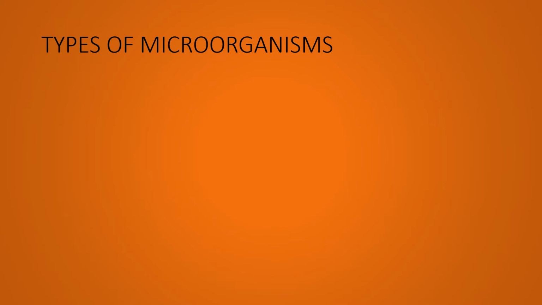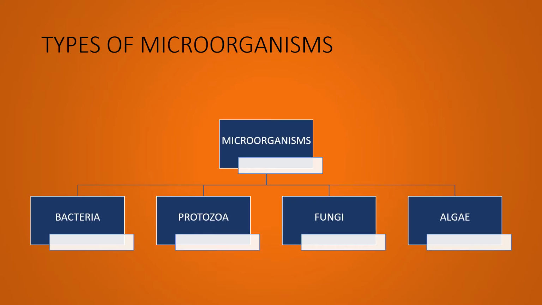Microorganisms are of different types. They are classified into bacteria, protozoa, fungi and algae. Bacteria and protozoa are unicellular microorganisms. Fungi are multicellular microorganisms, whereas algae are found as either unicellular or multicellular.